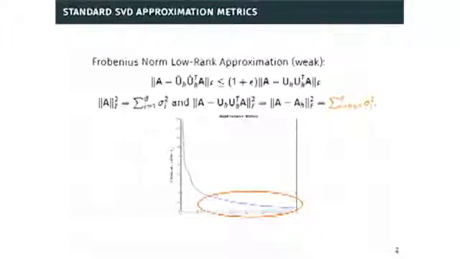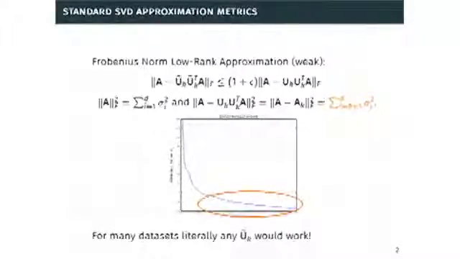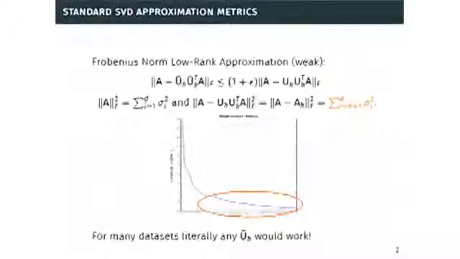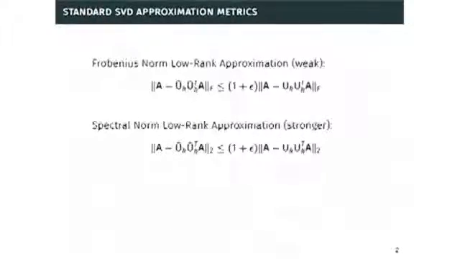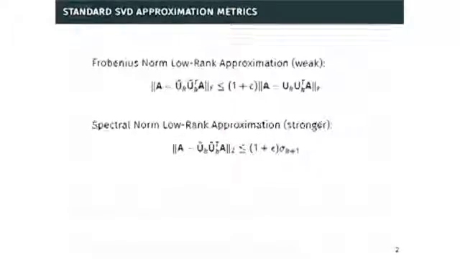Unless you set your epsilon to be extremely small, for many data sets, you can basically return any U tilde k and get pretty good Frobenius norm approximation when you measure it in this sense. So people look to give stronger notions of approximation, and one way to do that is just to use the spectral norm rather than the Frobenius norm. The Frobenius norm is the sum of squared singular values of a matrix. The spectral norm is just the top singular value. So in this case, the spectral norm of A minus its best rank k approximation is its k plus first singular value. Due to singular value decay, this is typically very small if you're choosing k to be large enough. And so in order to achieve this notion of approximation, U tilde k really is going to have to project off the directions of largest variance in the matrix.